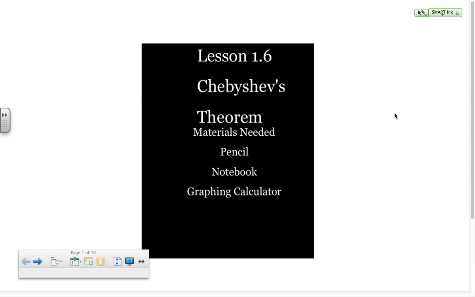Remember, we talked about standard deviation in kind of an abstract form, saying it talks about how far away it is from the mean. Now, this theorem and the empirical distribution, which we're also going to talk about in this lesson, are both used practically in the education system when we talk about SAT scores, ACT scores, or anything like the standardized test stuff.